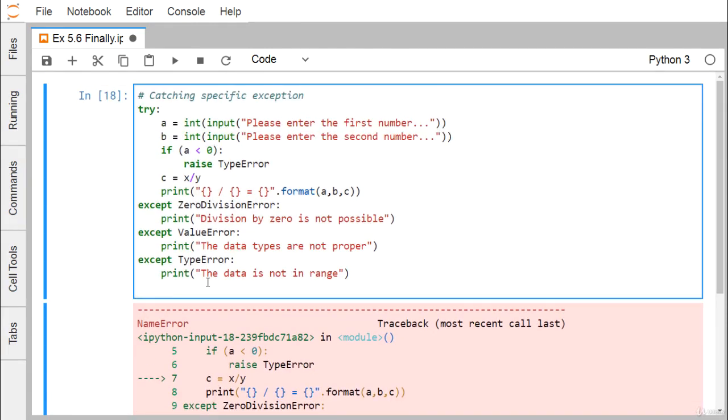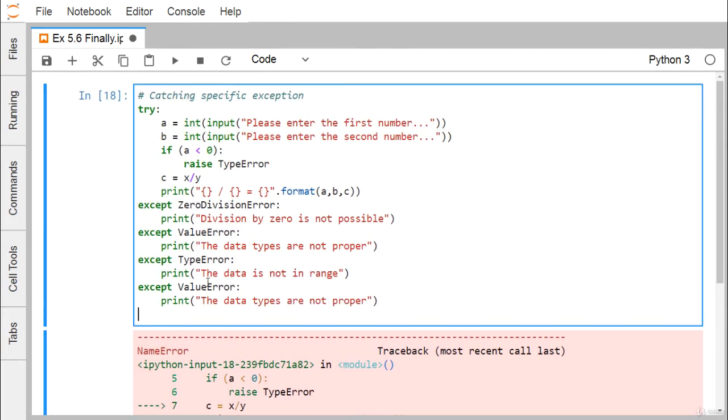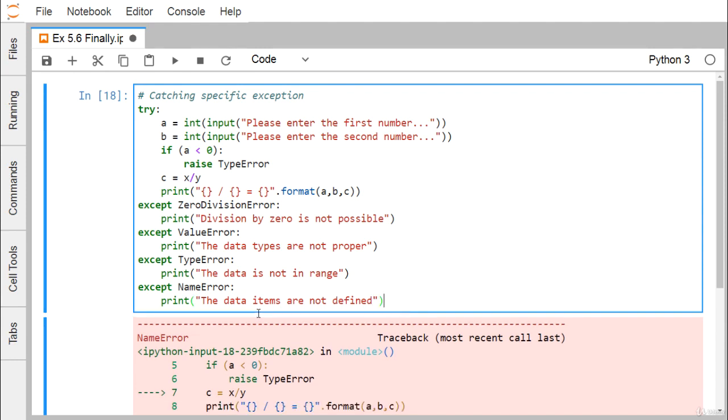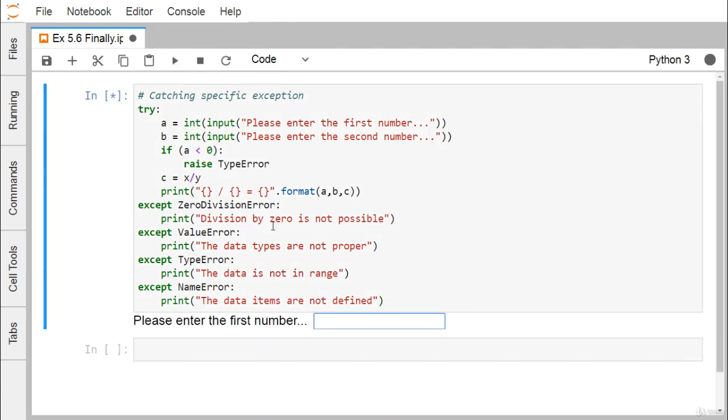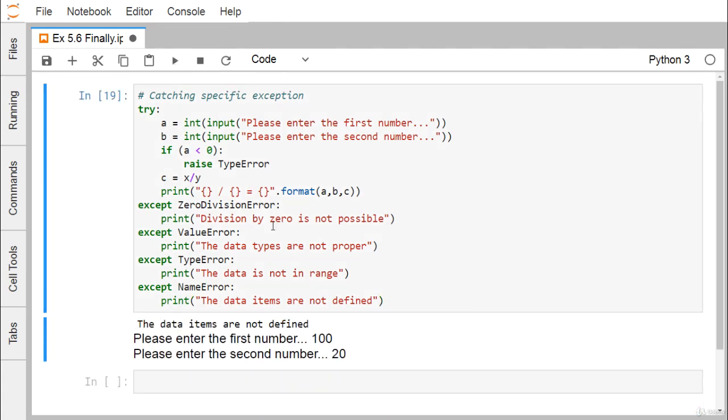So I should go for another except, the NameError. I have written the respective block: print data items are not defined. Now if I execute, providing these values, the control comes to this except NameError, and the statement that the data items are not defined gets printed.